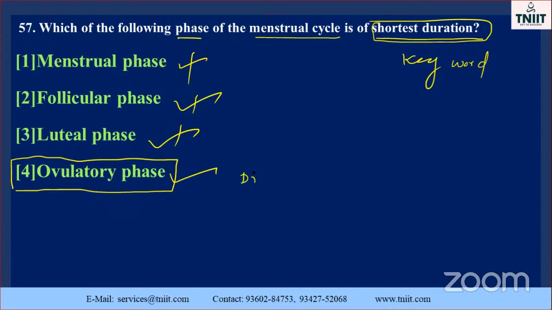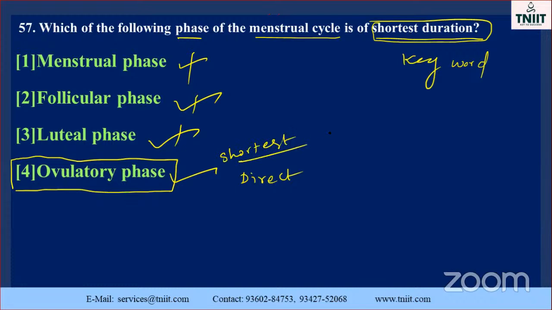So this is also a direct question, my dear. Shortest duration. What are the phases present in it? Menstrual phase, follicular phase, luteal phase and ovulatory phase. Which one is the shortest phase here? So the ovulatory phase is the shortest phase.